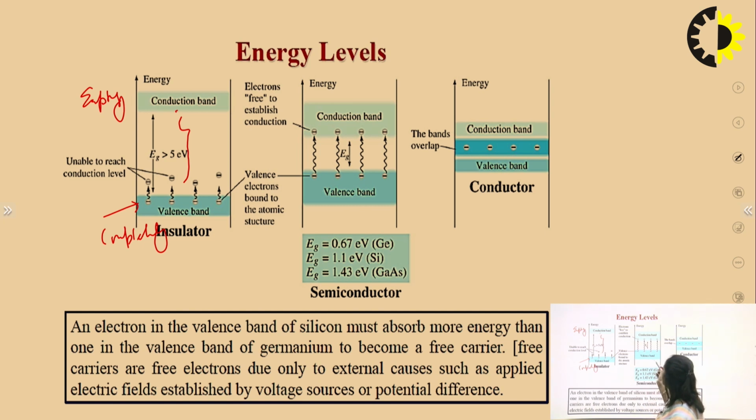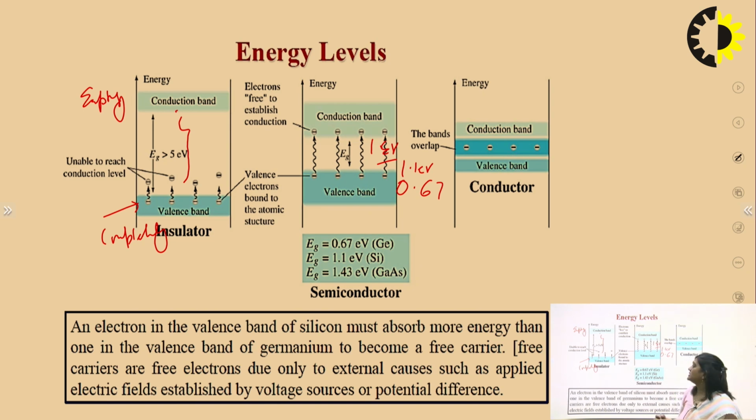And in case of the semiconductor, the energy gap between the valence band and the conduction band is almost equal to 1 electron volt. Like in case of silicon, it is almost 1.1 electron volt, and for germanium, it is 0.67 electron volt. So it is almost near to 1 electron volt.